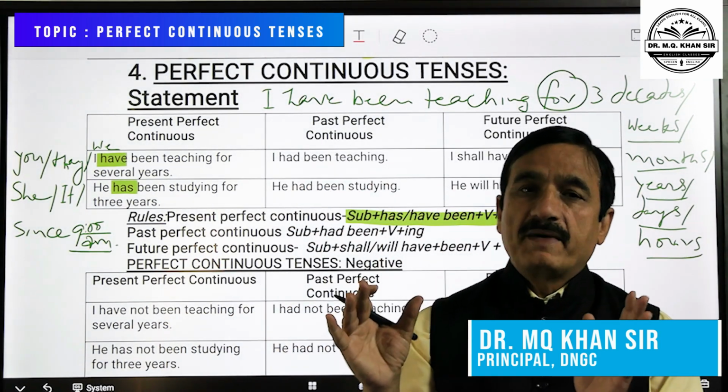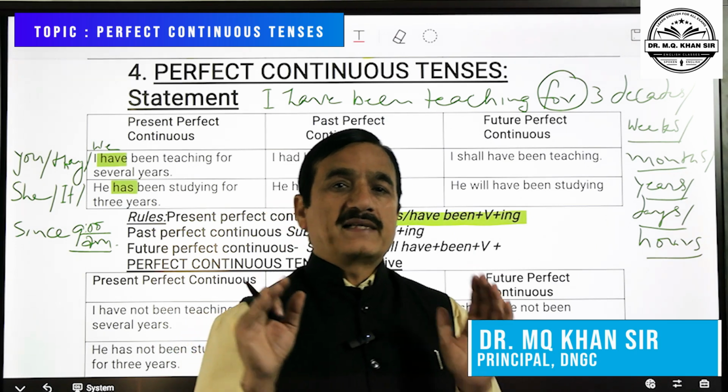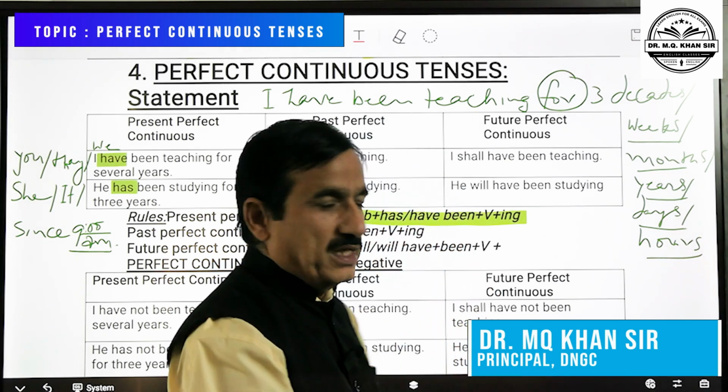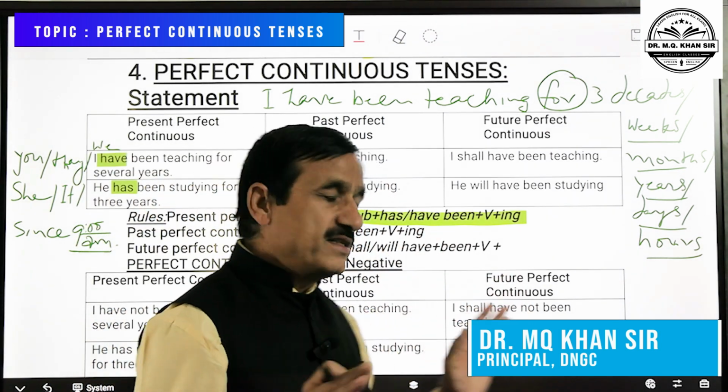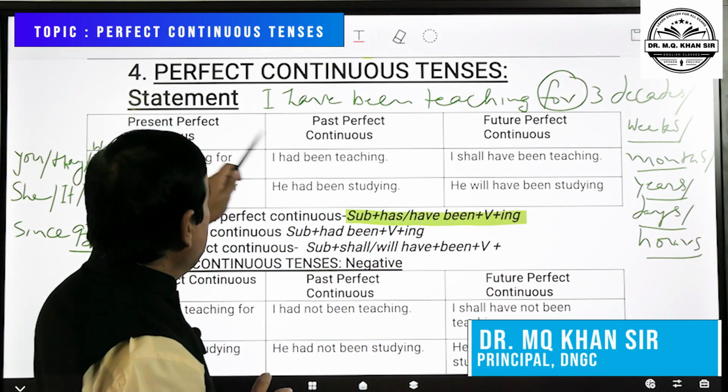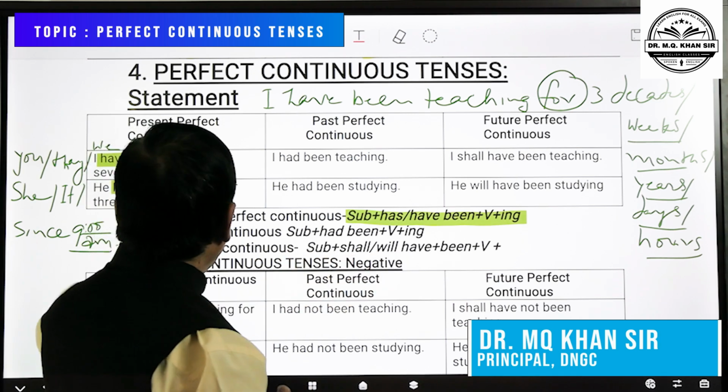So, when we talk about definite, accurate and exact time, then since is used, not for. This difference in the use of for and since is to be kept in mind. So, this was present perfect continuous.